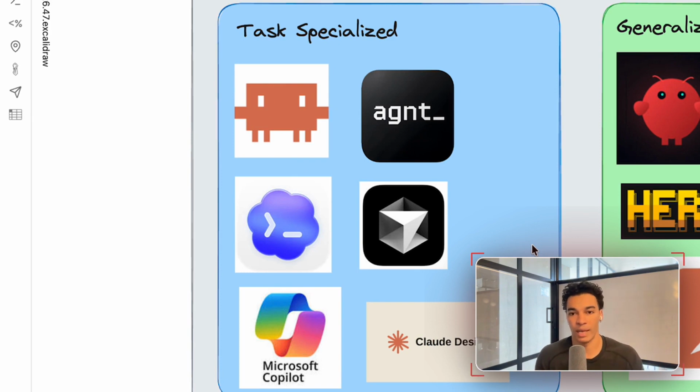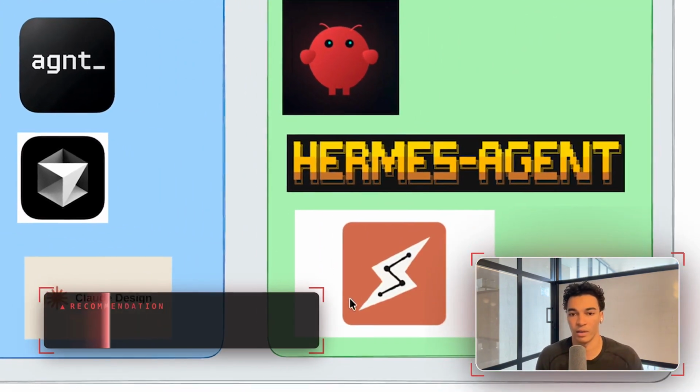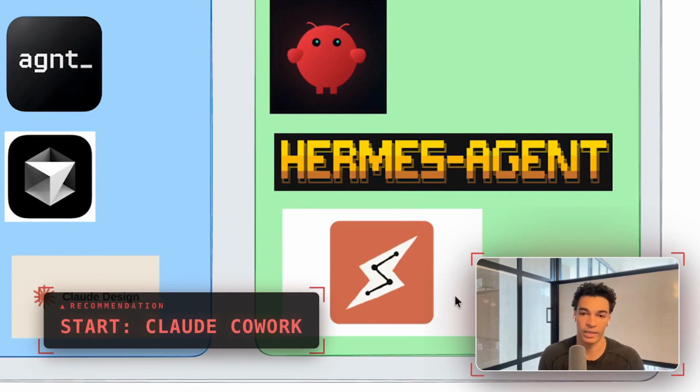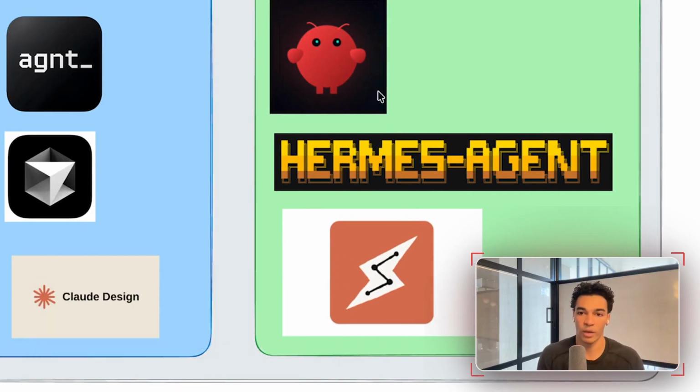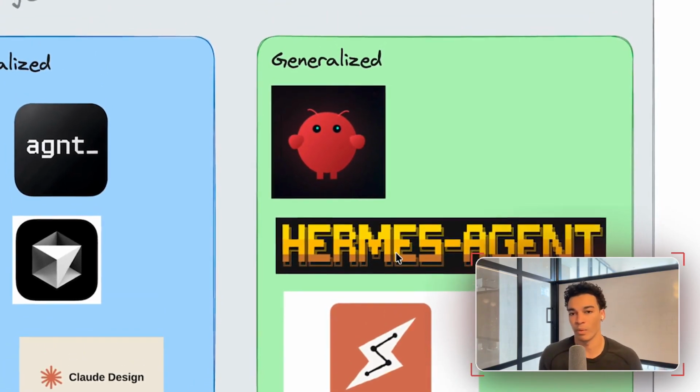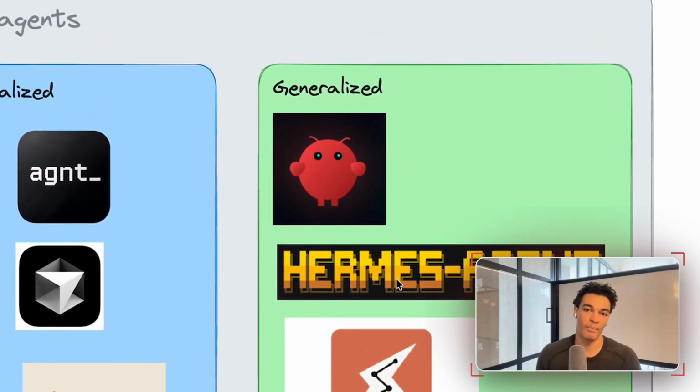So I recommend definitely starting with one of these generalized agents. I think if you're just getting started, Claude Cowork is the best one to go with. So go ahead and download that one. OpenClaw and Hermes, I think, are actually, at the end of the day, a bit more powerful, but they require a bit more knowledge of how agents work, maybe a bit of understanding of software and software development and how computers work to use efficiently and safely. So I would get started with Claude Cowork and then maybe advance into one of these other agents later on, if that makes sense for you.